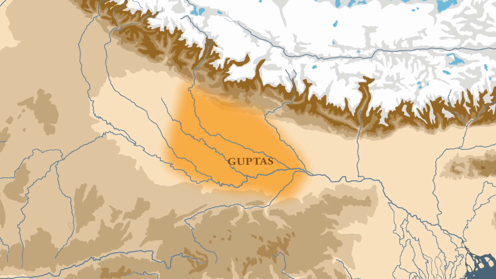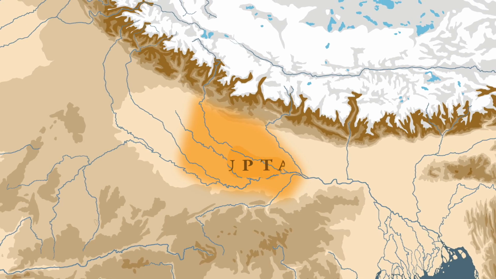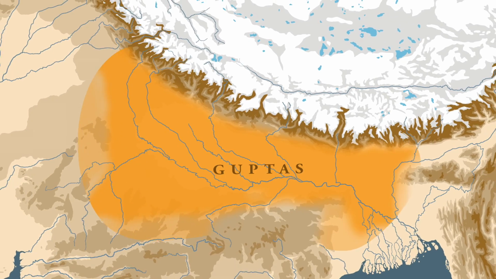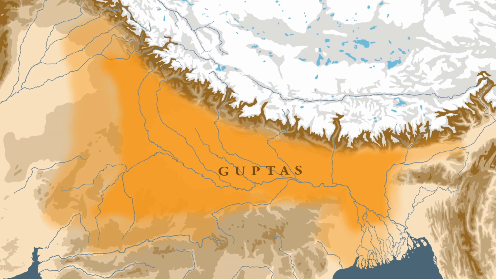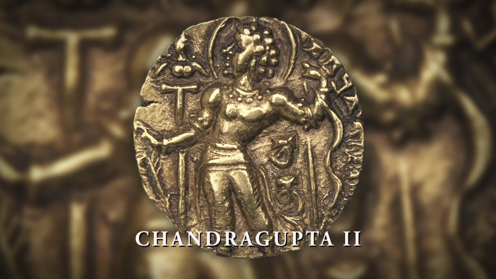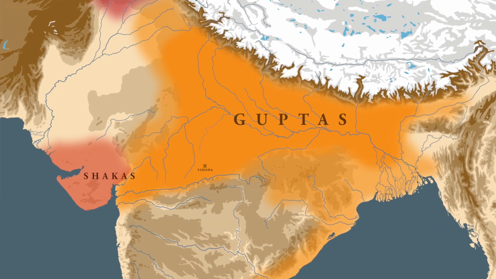The major expansion of the Gupta Empire happened during the time of Samudragupta. We find that at the start, the Guptas only controlled a small territory in eastern UP. By the time Samudragupta's reign ended, the Gupta territory had considerably expanded. Now, if the Guptas wanted to conquer the northwest, it could happen in the reign of the next ruler, Chandragupta II. But for Chandragupta, his priority was the conquest of western India, not the northwest.